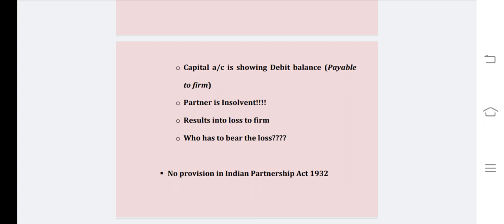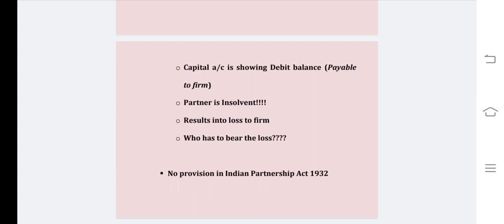Then the question arises, who are supposed to bear this loss and in what ratio or proportion they need to bear. It may be according to the partnership deed or the partnership agreement which they made at the time of commencing the partnership firm.